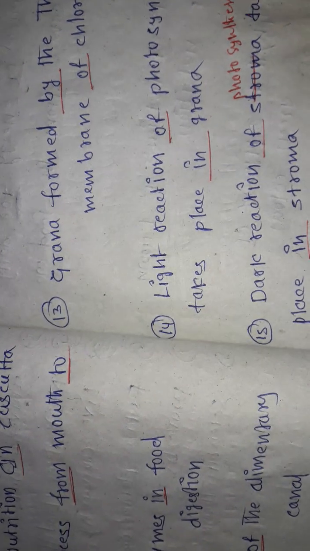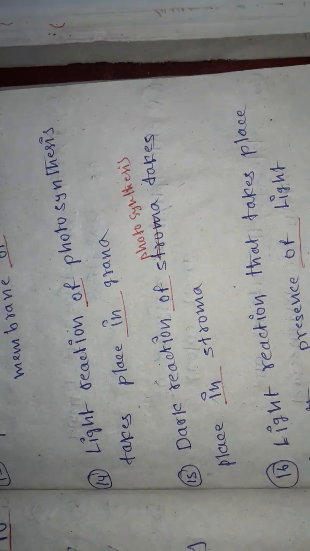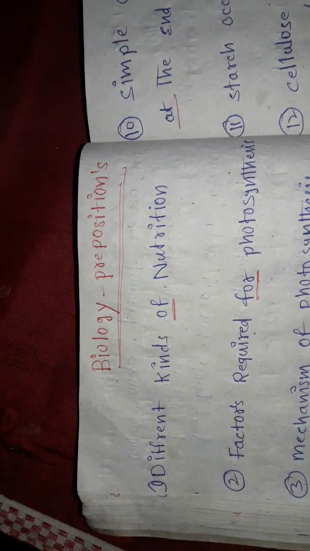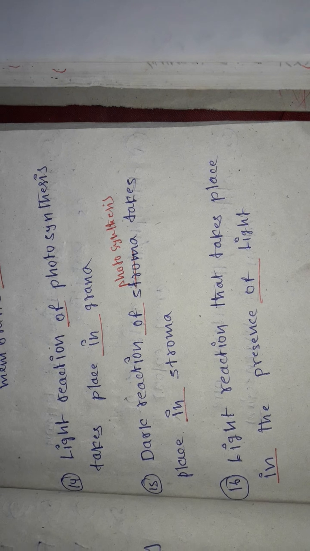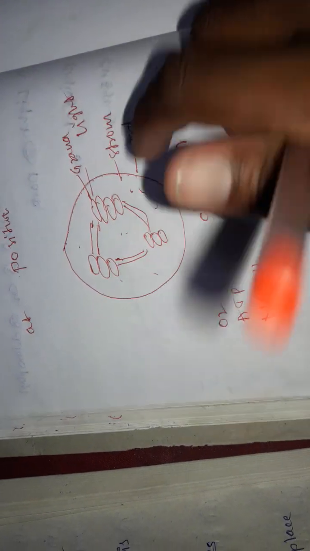you can get a complete idea about biology, about photosynthesis, by this sentence. That's why I gave the name biology prepositions. It means you can learn biology along with the prepositions. So dark reaction of photosynthesis takes place in stroma. Same, dark reaction takes place in the stroma.